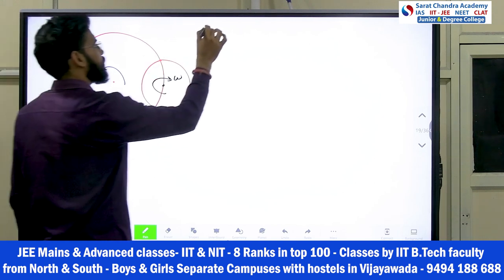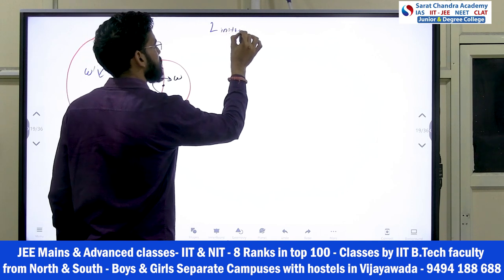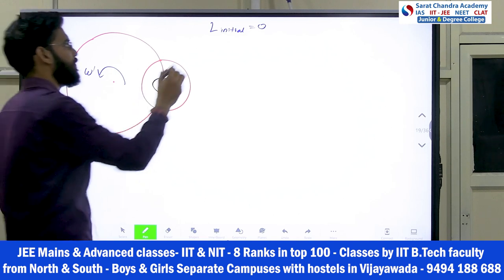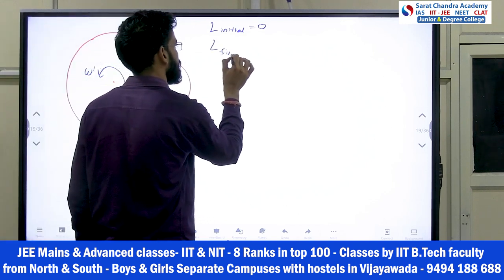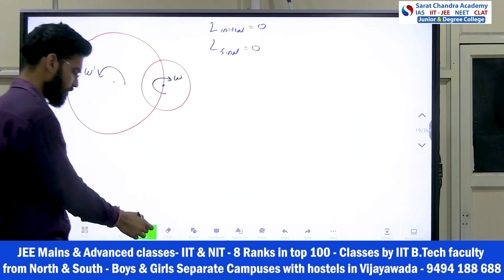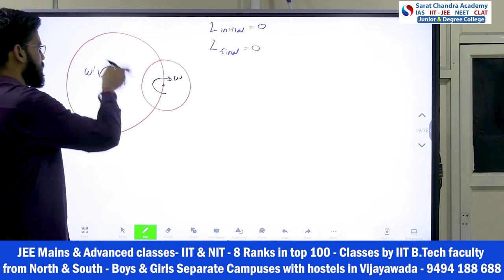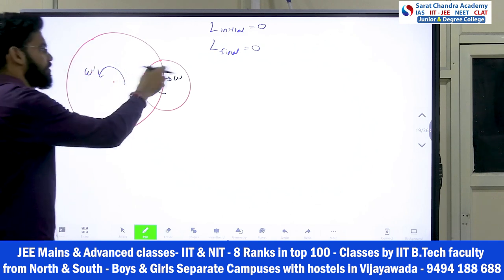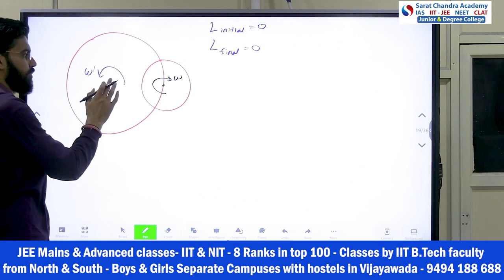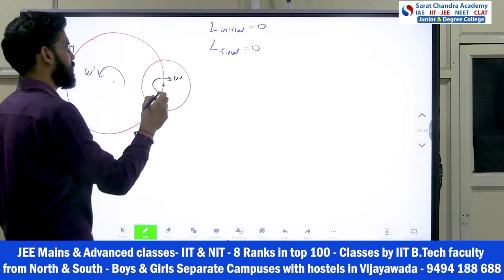So I can say the initial angular momentum, L initial, is 0, because everything started from rest. So L final should also be 0. Let's write down what will be the angular momentum when this is rotating at omega dash and this is rotating at omega. Now how to write? First of all, for the bigger disk, it is easier, only rotational motion. What will you write down?